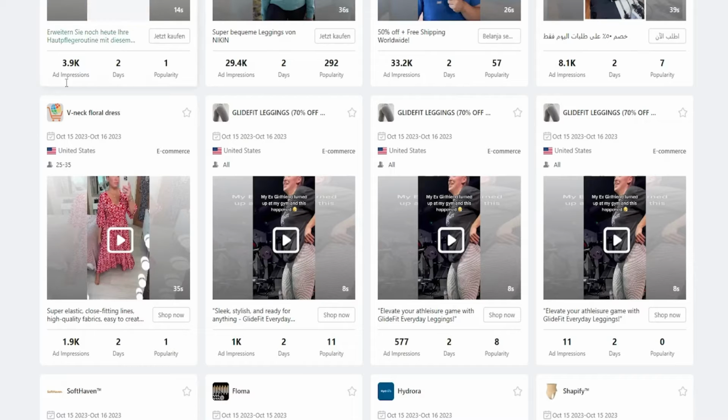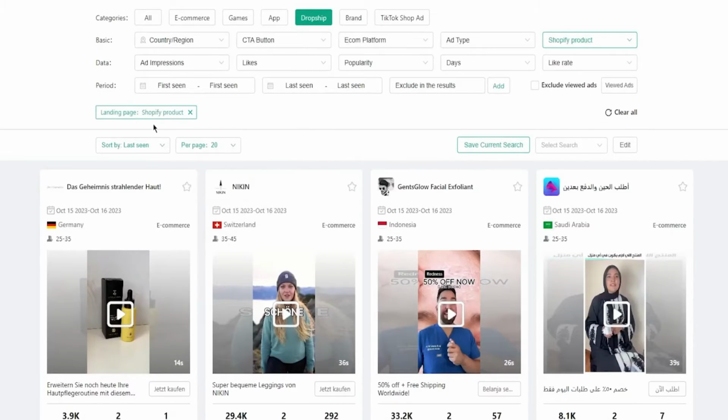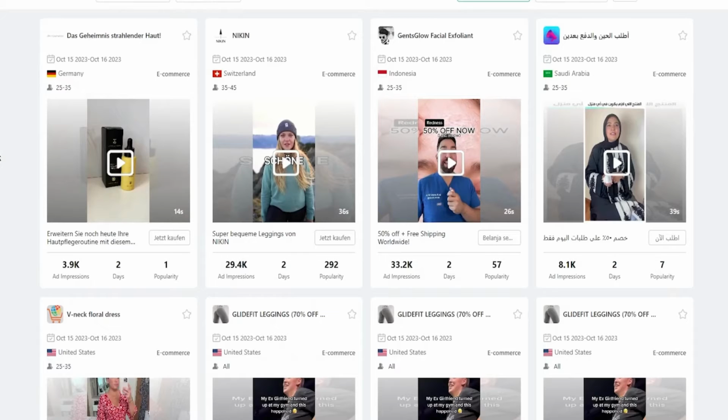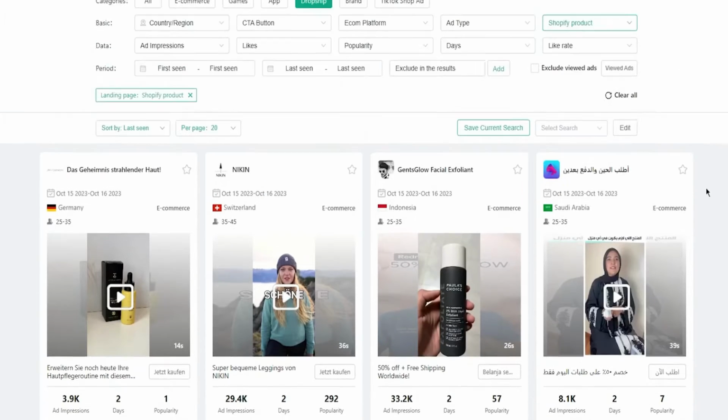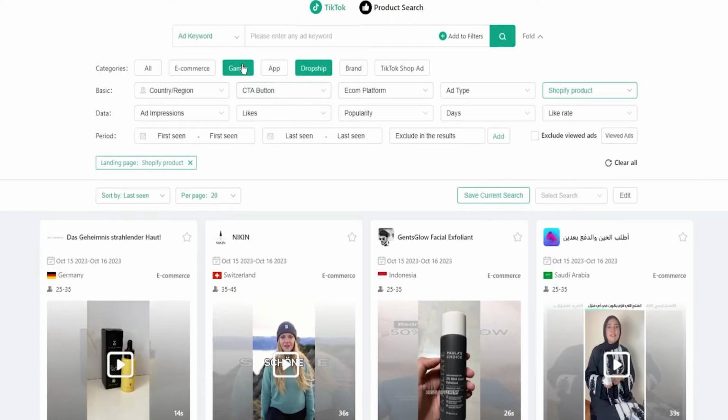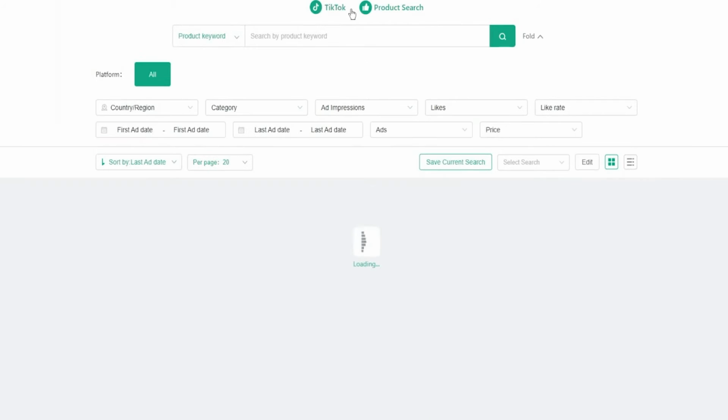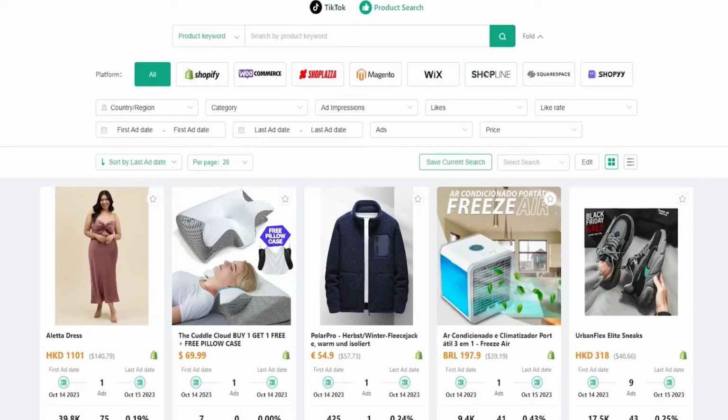So pretty great, pretty incredible stuff that you can get from Pipiads. But as you can clearly see, more of this, or even most of this, is just TikTok, okay? And to work with Pipiads, you are going to want to work with TikTok as well, because without TikTok, it's not possible to actually access Pipiads. Now moving on, obviously this was TikTok search, or TikTok ad search if I'm being precise.